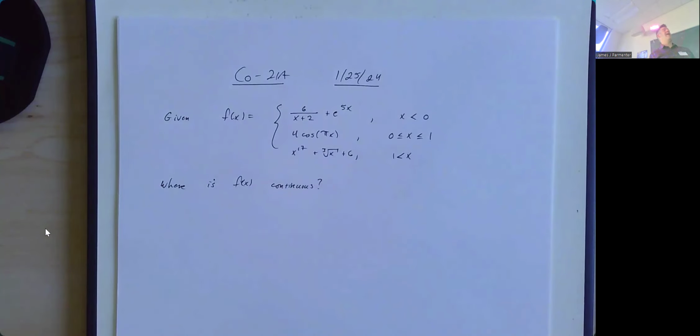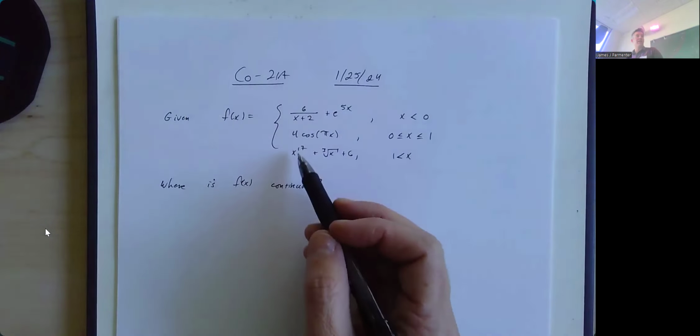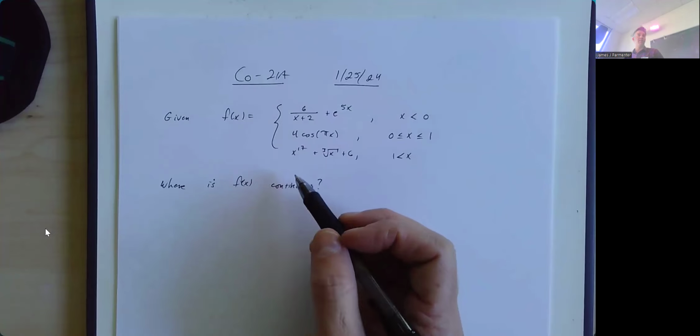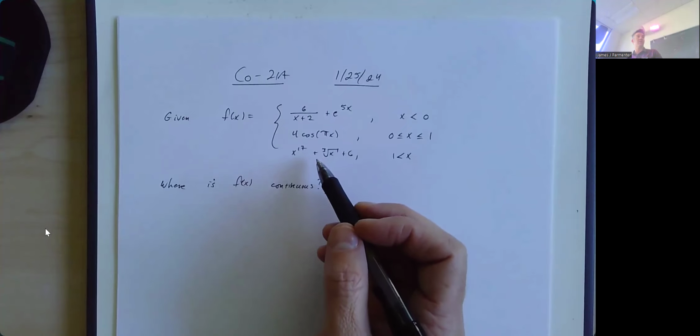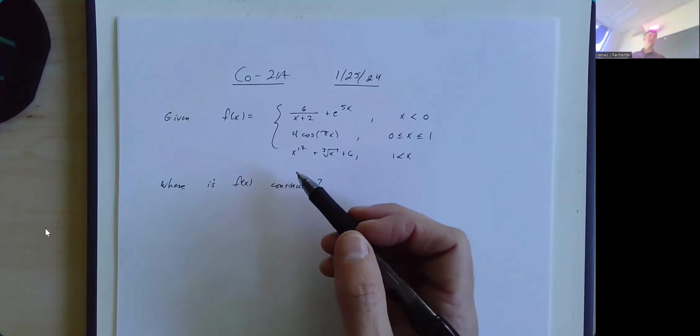That said, how do we identify where a function isn't continuous? Well, if I look at these three pieces on their own, I would point out x to the 17th, no problem there. Cube root of x, no problem there. Odd roots don't have any domain issues. Odd roots are defined everywhere. Odd roots are continuous everywhere.